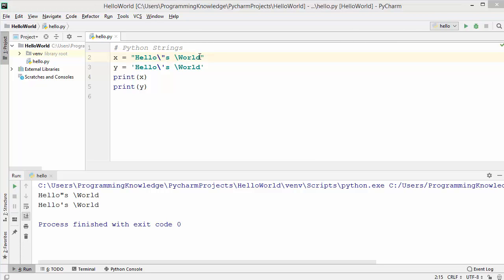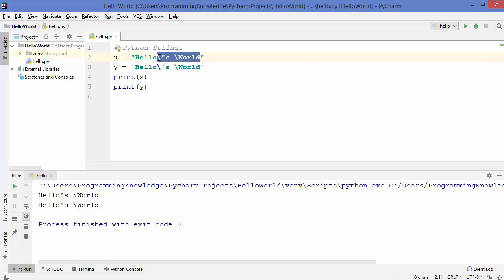Now let me edit these two strings, and I'm going to use hello here with a capital H, and I'm also going to assign hello to the y variable with a small h here. Now Python provides us some inbuilt functions which you can use with strings. So this is a string, right? So you can use some methods related to strings on the x and y variable. Let's see what these methods are.